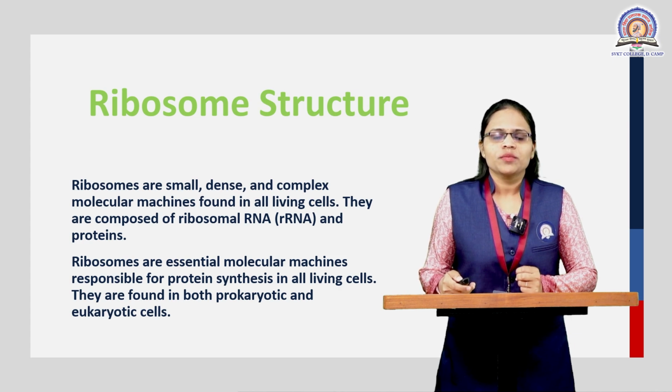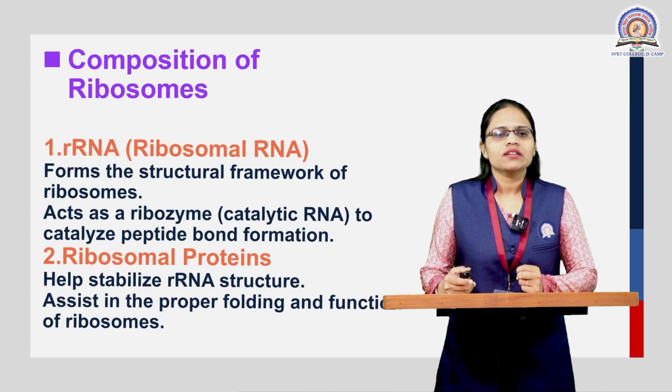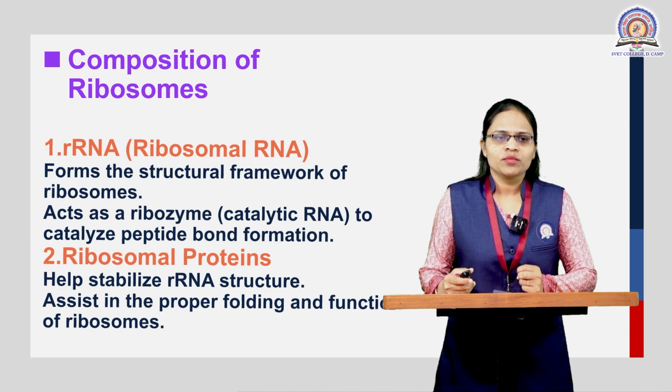The next topic is the composition of ribosomes. There are two components present. The first is rRNA, that is ribosomal RNA, and the second is ribosomal protein. rRNA is the structural framework of the ribosome.